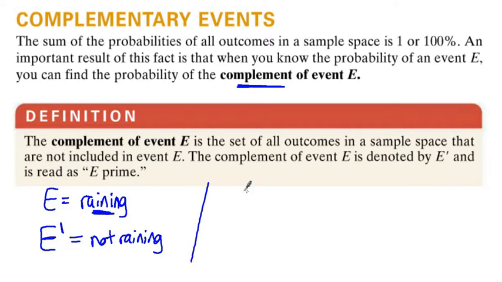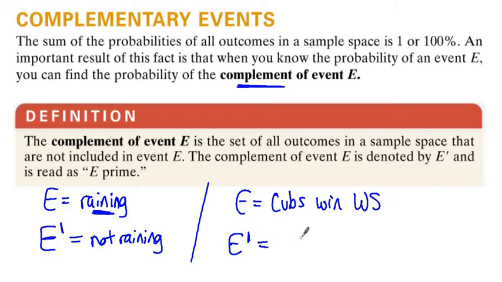Another example, let's say the event is, I'll use the Cubs again, sorry to pick on any Cubs fans. The event will be the Cubs winning the World Series. WS means World Series. The opposite of that is not the Cubs losing, because there's other things that could happen. Maybe the World Series gets canceled or something like that. So the opposite of Cubs winning the World Series is just Cubs not winning the World Series. And that could mean anything. That could mean they lose. That could mean the World Series is canceled. It includes everything.